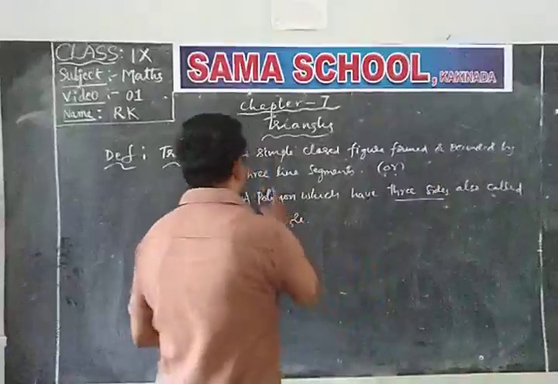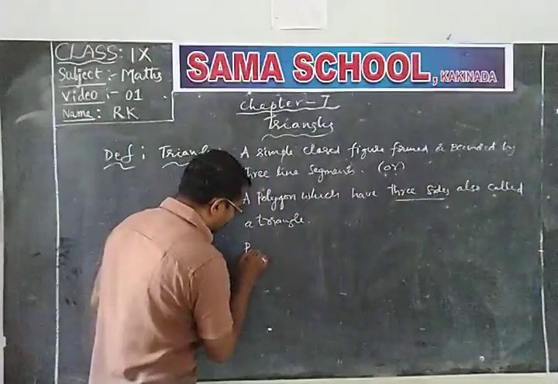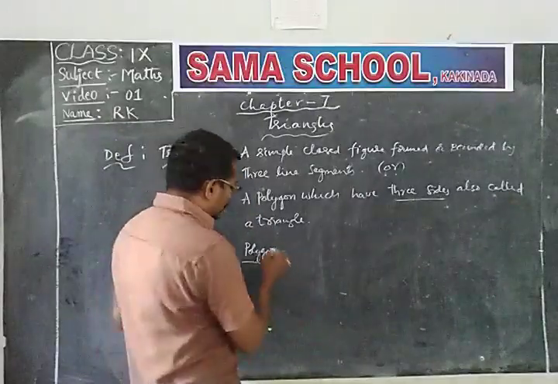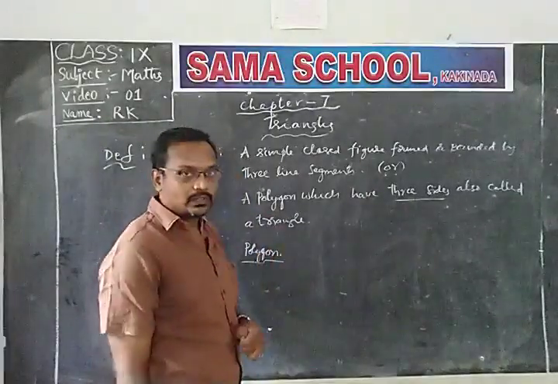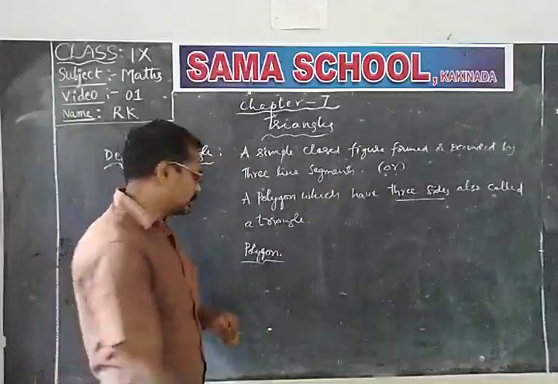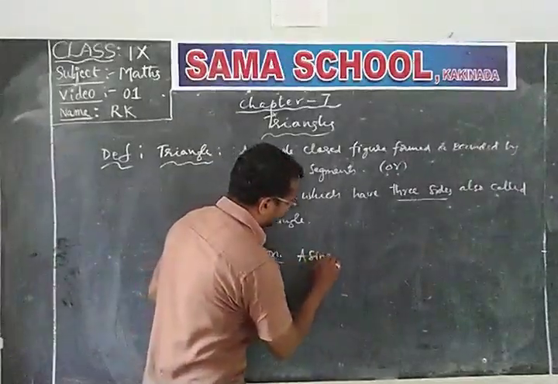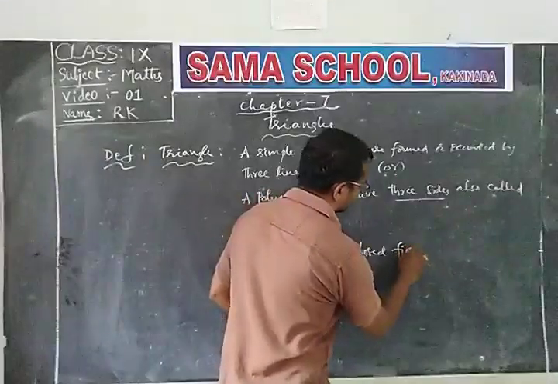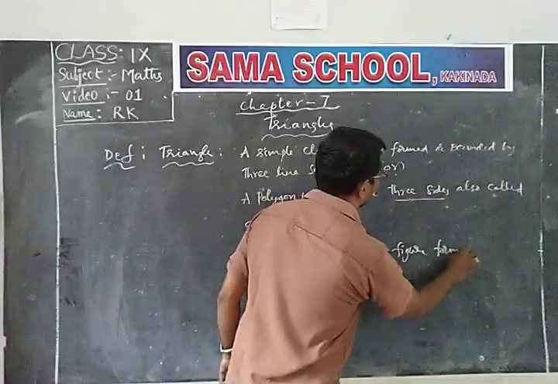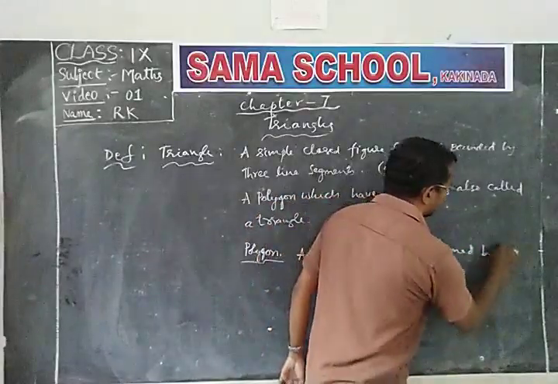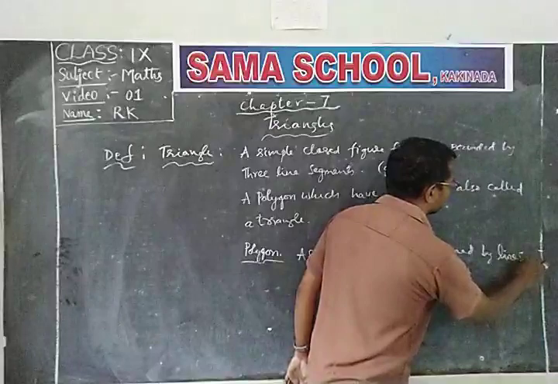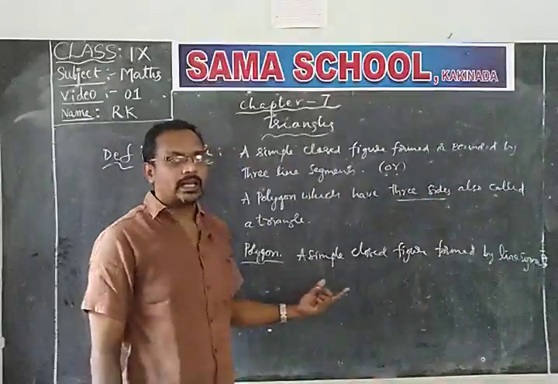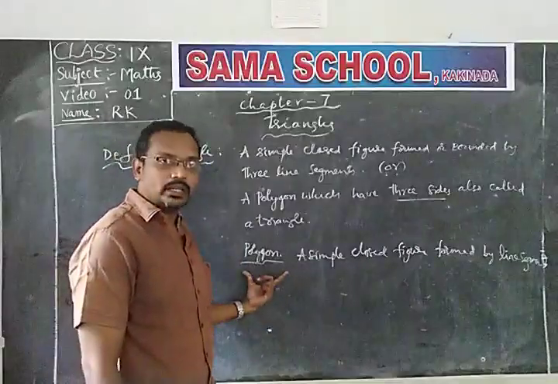Tell me about the polygon. What is a polygon first of all? A polygon is a simple closed figure formed by line segments. A simple closed figure formed by line segments is called a polygon.